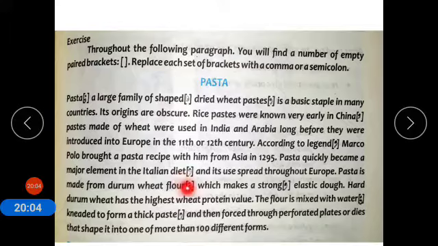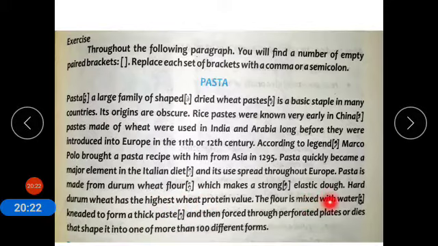We have to put a semicolon over here because it is going to explain durum. What is durum wheat flour? Which makes a strong, elastic dough. So the durum wheat flour makes strong and elastic dough. Hard durum wheat has the highest wheat protein value.